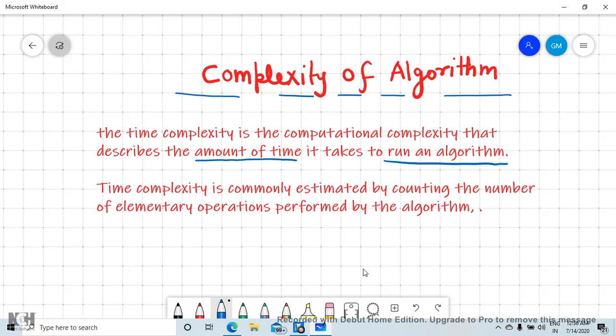Okay, so the first thing to understand is that complexity of an algorithm can be measured by measuring the amount of time it takes to run an algorithm. Time complexity is estimated by counting the number of elementary operations, which is written in the second line, the number of elementary operations performed by an algorithm. Now I will discuss one example to make it more clear.